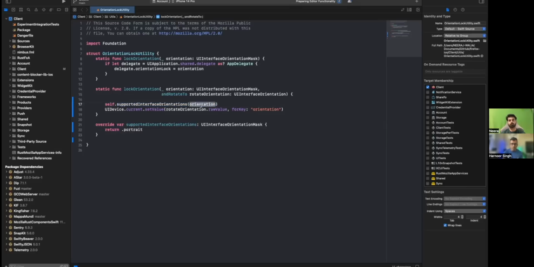So now let's try to build and run it. And if this works, then we are good to go. We have one argument here, but we don't have anything here. We are passing orientation here, or maybe we can remove that. Yeah, we can remove it. It doesn't have an argument, you're right. So you can just put parentheses after it. I think that should be good.